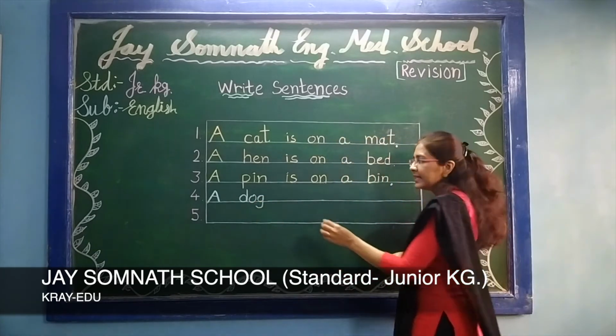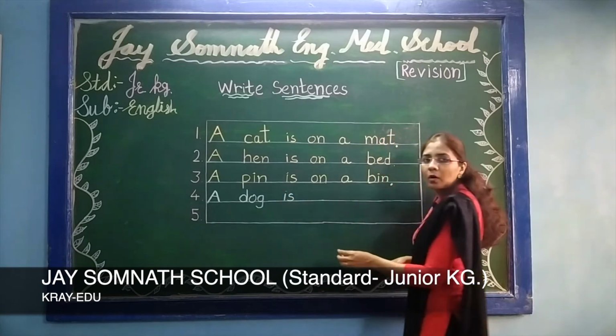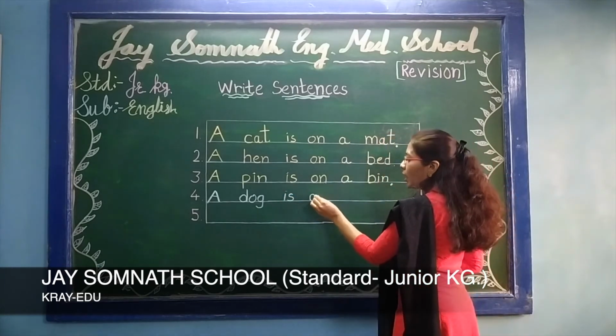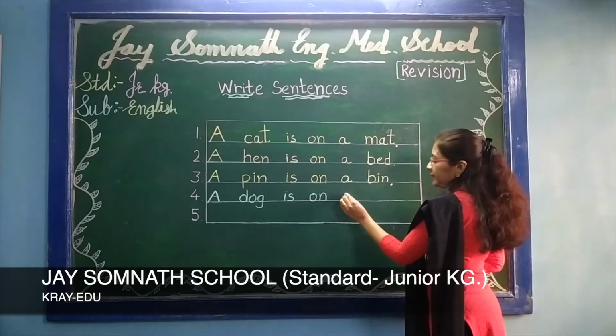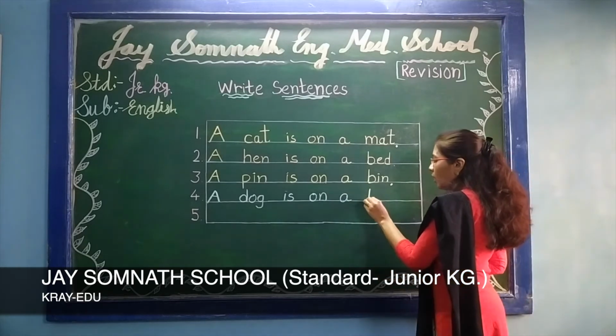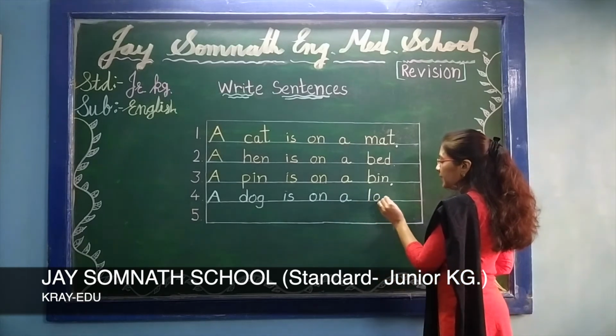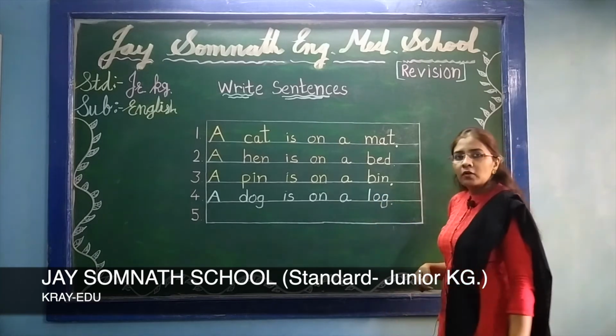I-S, is. O-N, on. A, L-O-G, log. L-O-G, log means बड़ी सी लकड़ी. Okay, and make full stop.